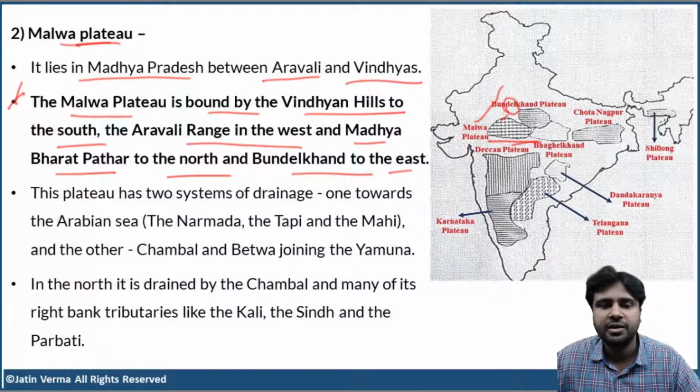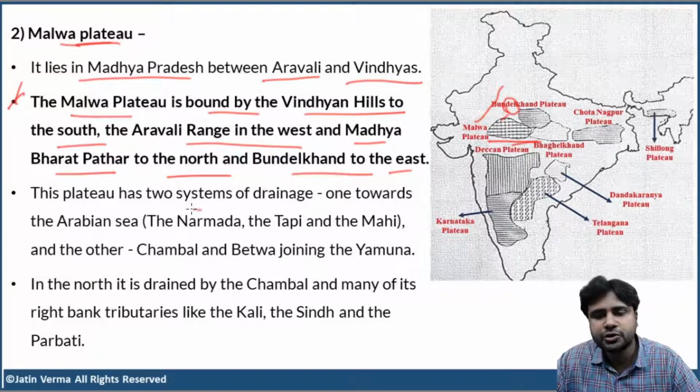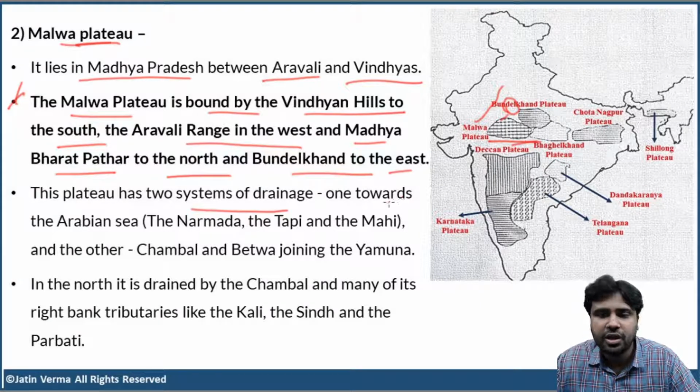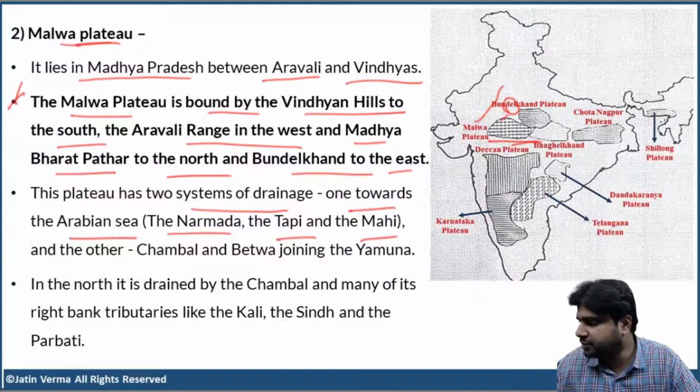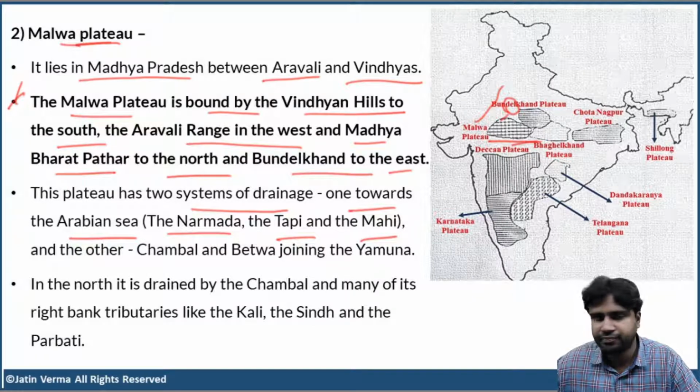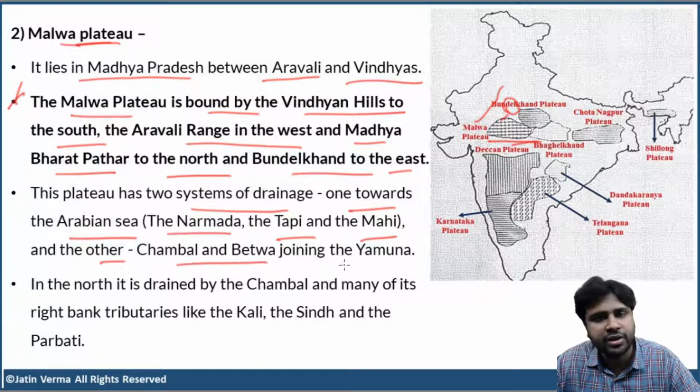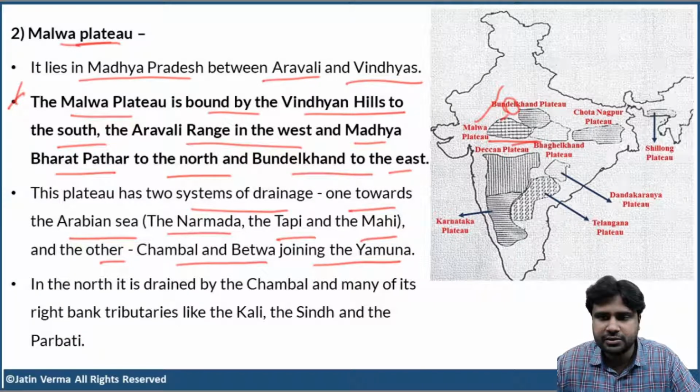Clear? Now, this plateau has two systems of drainage. One towards the Arabian Sea, that is the Narmada, the Tapi and the Mahi rivers. And the other, Chambal and Betwa, joining the Yamuna. So I hope you're understanding this.